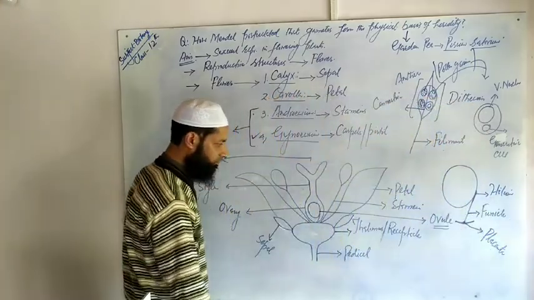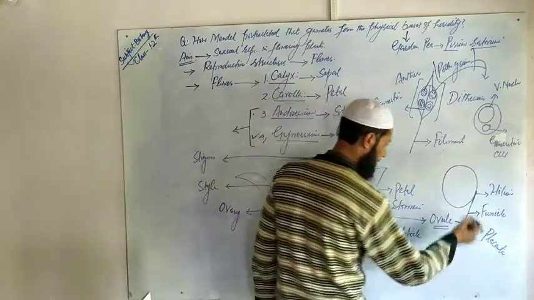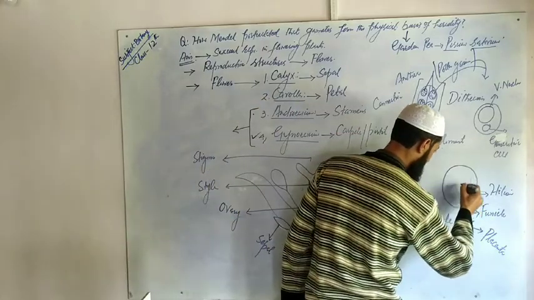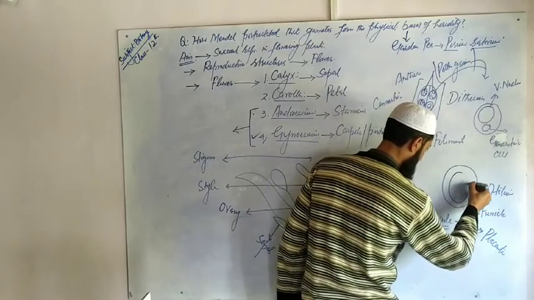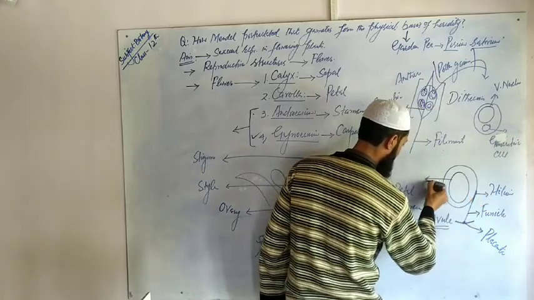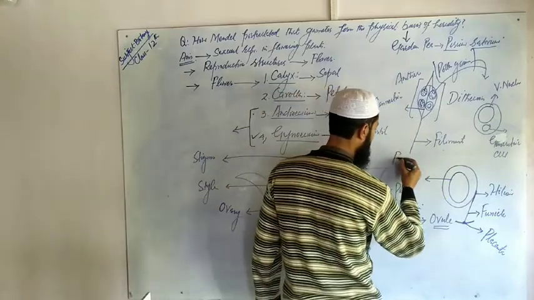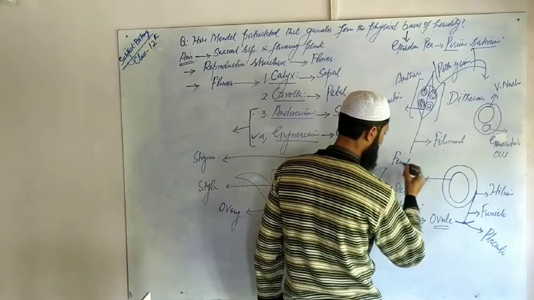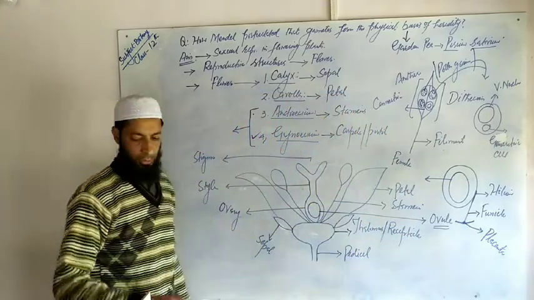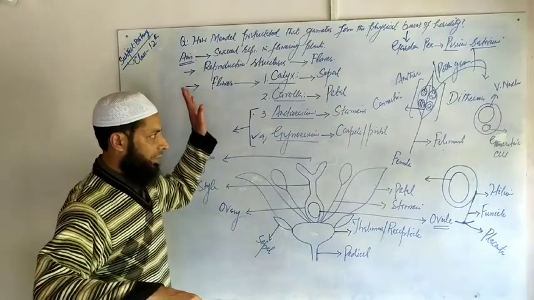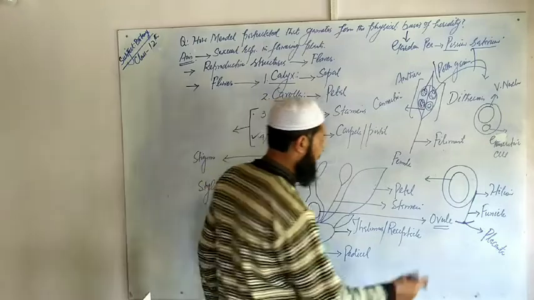Hilum. And this ovule contains another structure in the form of the female gametophyte, which we will discuss in detail when we talk about sexual reproduction in flowering plants.